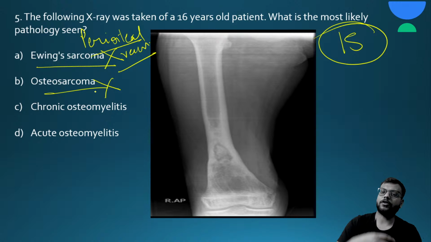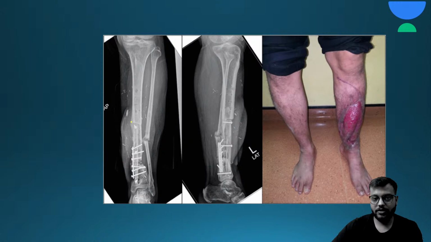Okay, Ewing sarcoma ऐसा दिखेगा. It is your osteosarcoma or the osteogenic sarcoma. And the last, here you can see chronic osteomyelitis following an open or compound fracture. Okay, this is your acute osteomyelitis.